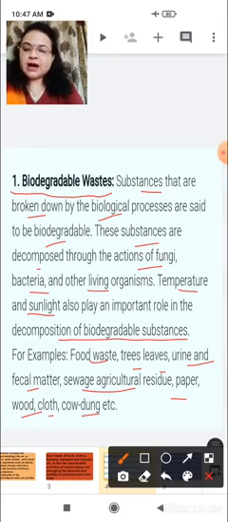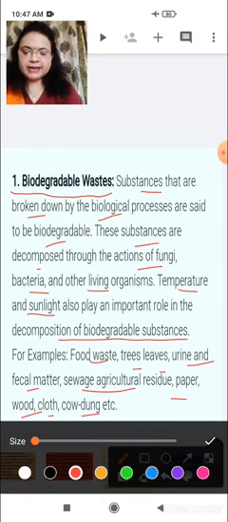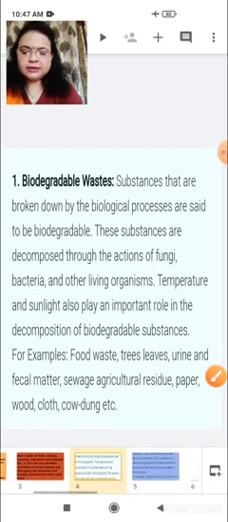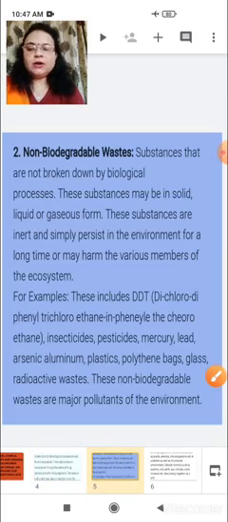And what is the other type of waste which is produced in the environment by man? Let us see, non-biodegradable waste. So there are two types of waste produced in the environment: biodegradable waste and non-biodegradable waste.